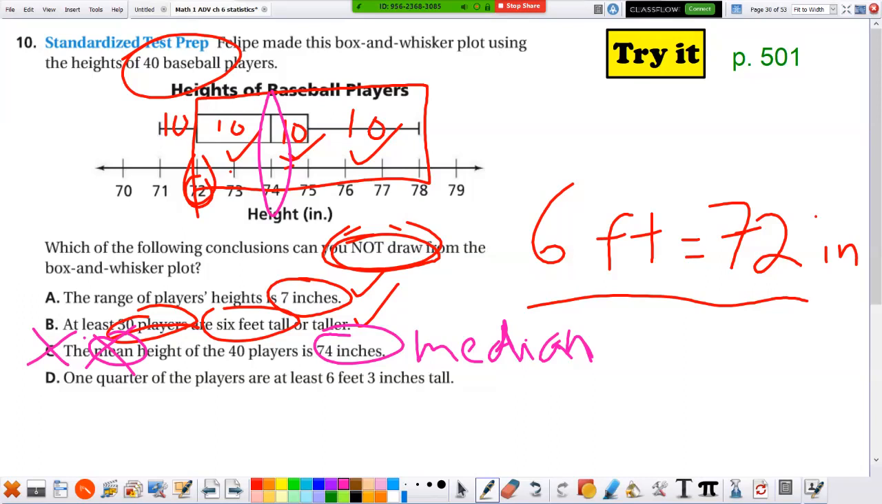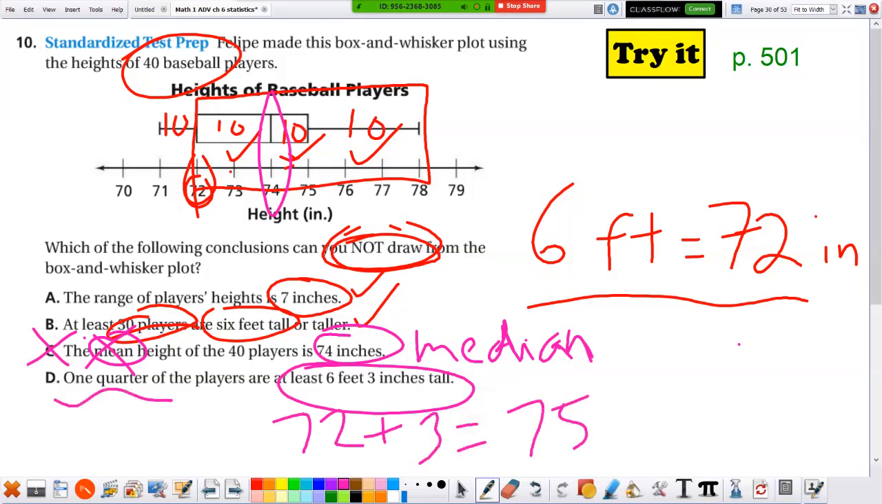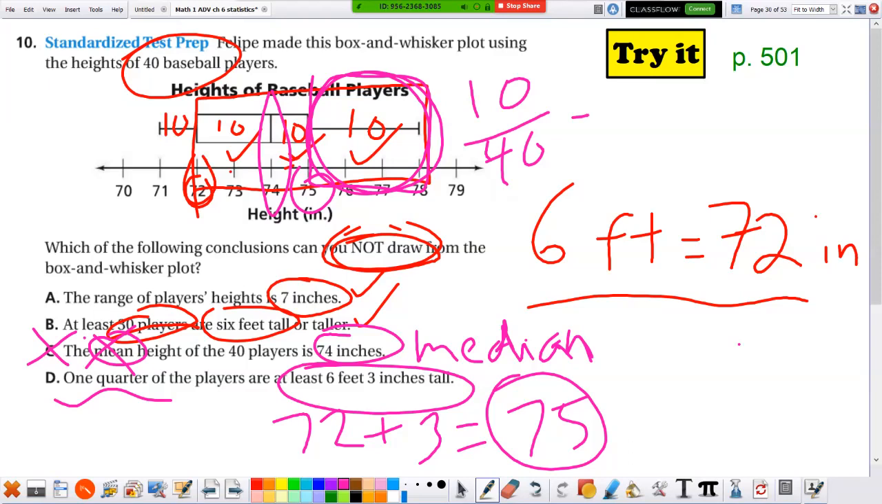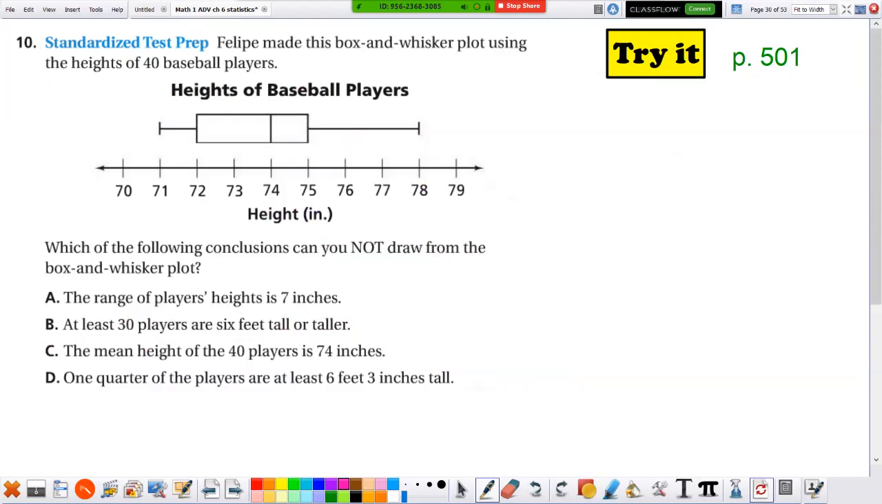Lastly, let's just see if there's another one. 1/4 of the players are at least 6'3". 6 foot is 72 inches, so 72 plus 3 is 75 inches. Are at least 1/4 of the players 75 inches? Yes, right in here. Here's 75. That's 10 of the players. 10 out of 40, of course, is 1/4. That one is true. So C is the one that fails. I'm going to clear that out just so you can see it again. Okay, next slide. Feel free to pause whenever you want.